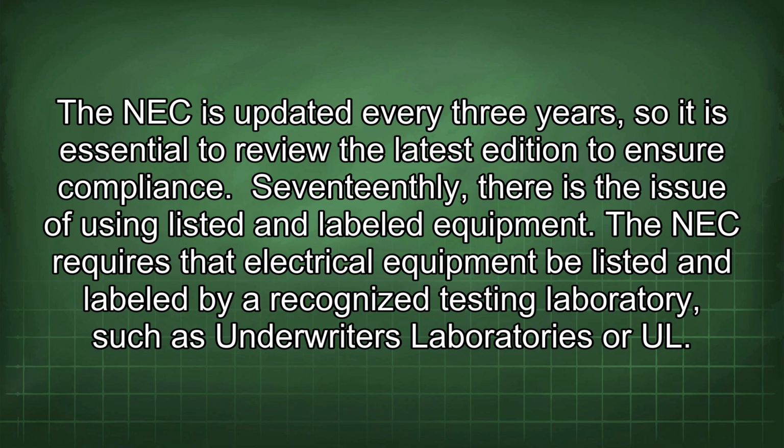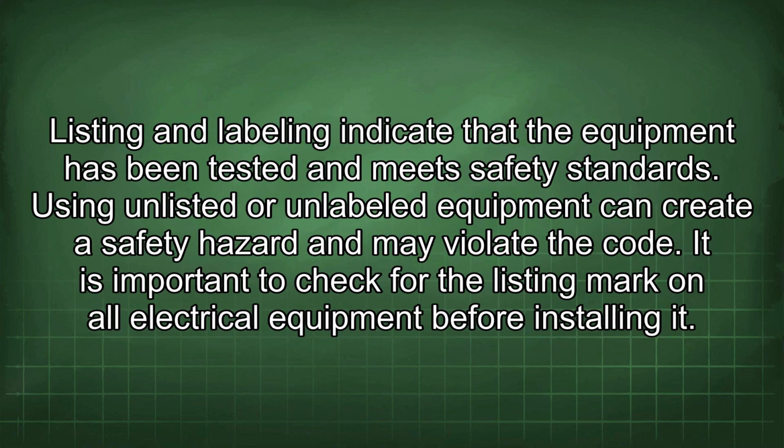17thly, there is the issue of using listed and labeled equipment. The NEC requires that electrical equipment be listed and labeled by a recognized testing laboratory, such as Underwriters Laboratories or UL. Listing and labeling indicate that the equipment has been tested and meets safety standards. Using unlisted or unlabeled equipment can create a safety hazard and may violate the code. It is important to check for the listing mark on all electrical equipment before installing it.